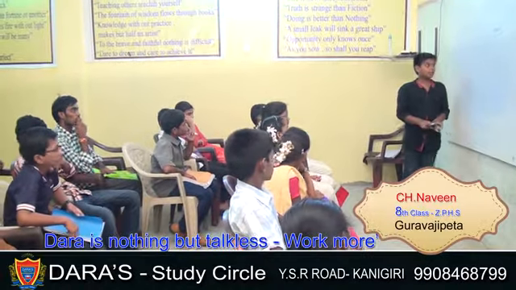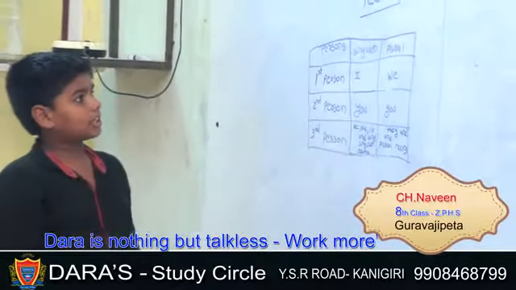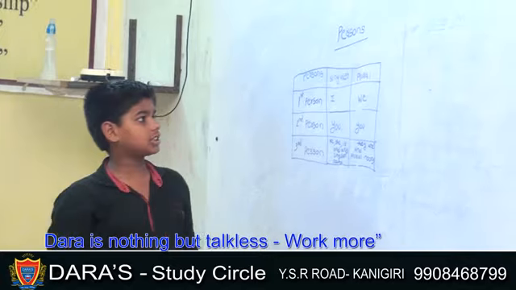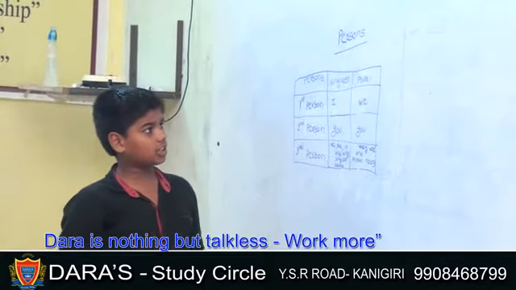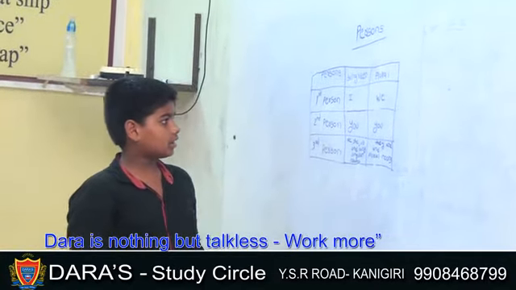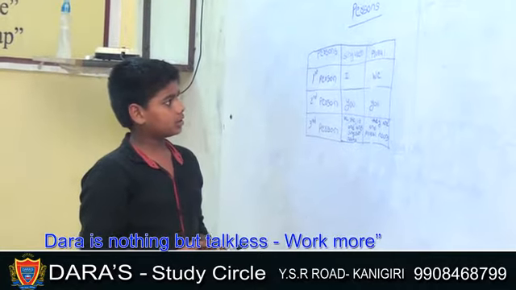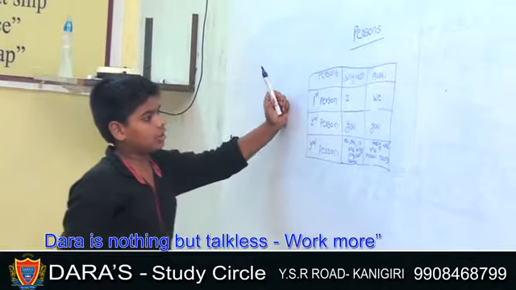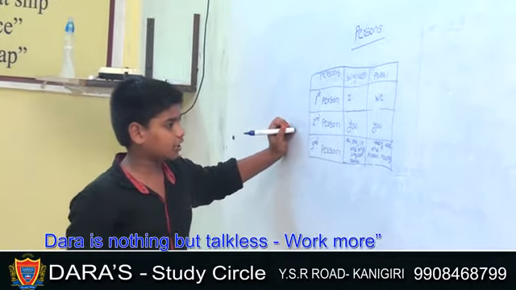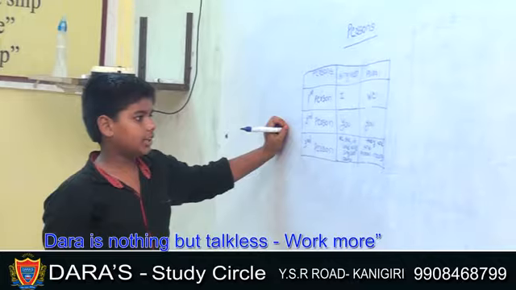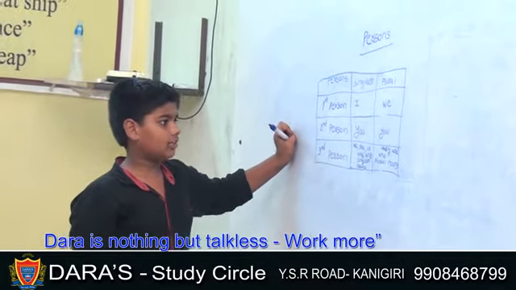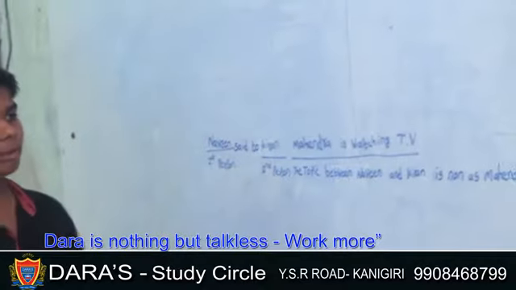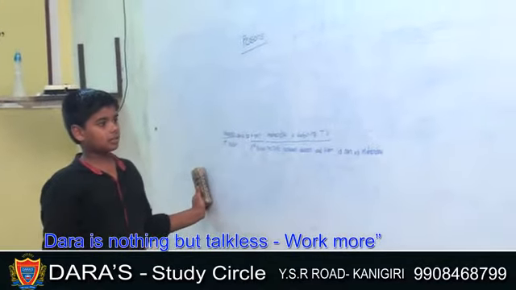Now I am going to write persons. First person singular is I. First person plural is we. Second person singular is you. Second person plural is you. Third person singulars are he, she, it and any singular nouns. Third person plurals are they and any plural nouns. Watching TV, the topic between Naveen and Dhiren is known as Mahendra.